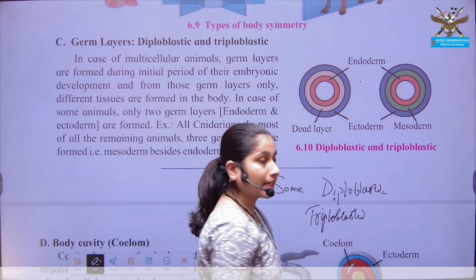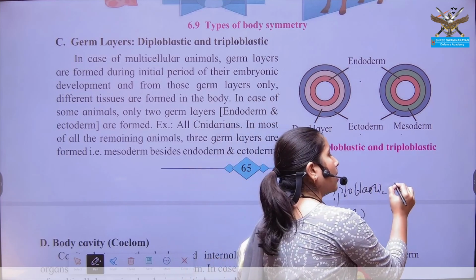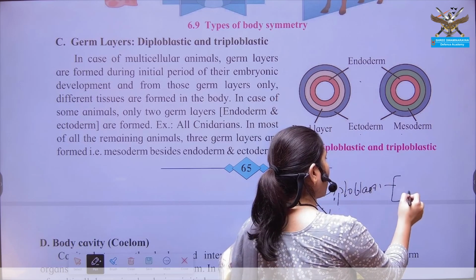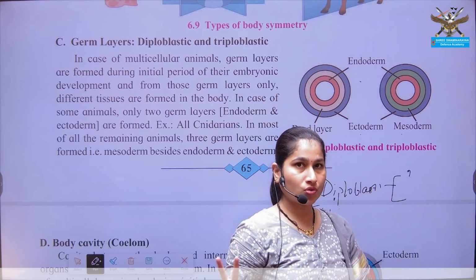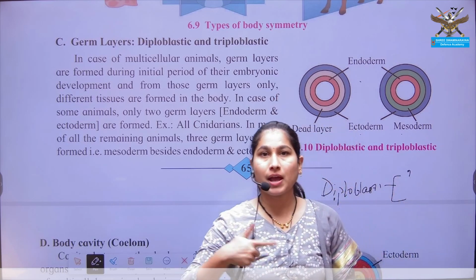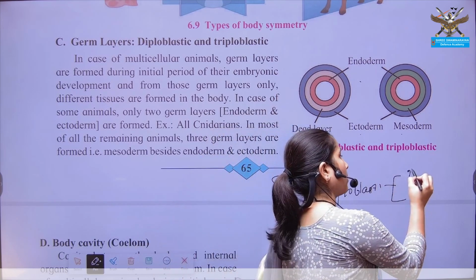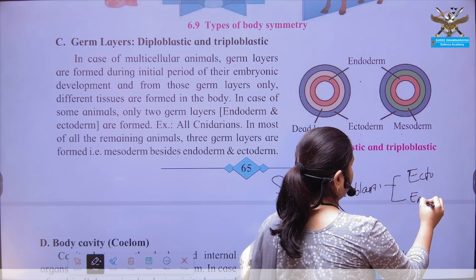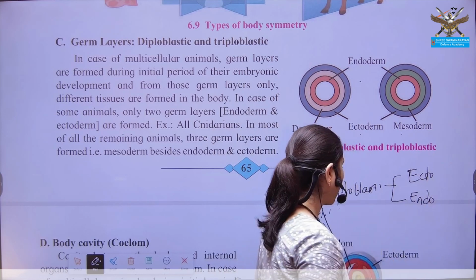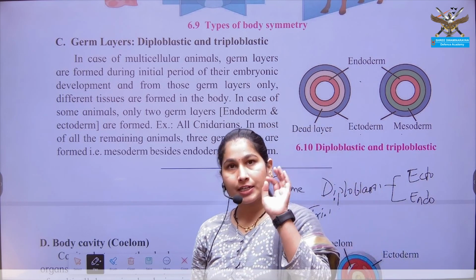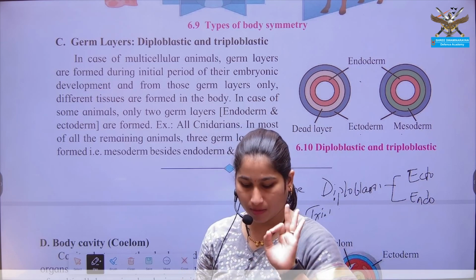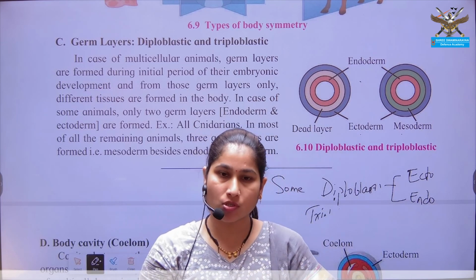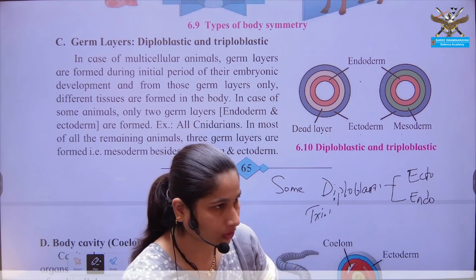Diploblastic contains only 2 germ layers. So organisms of diploblastic only contain 2 germ layers, that is ectoderm and endoderm. So organisms of triploblastic show 3 germ layers, that is, the inner one is endoderm, the middle one is mesoderm, and the outer one is ectoderm.